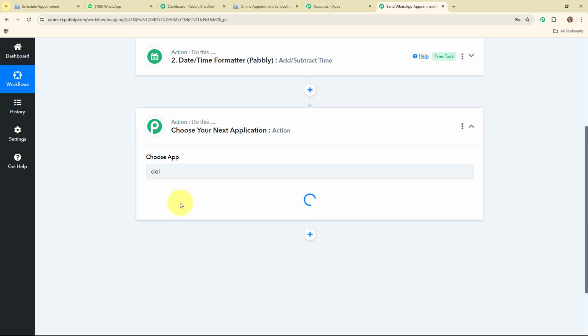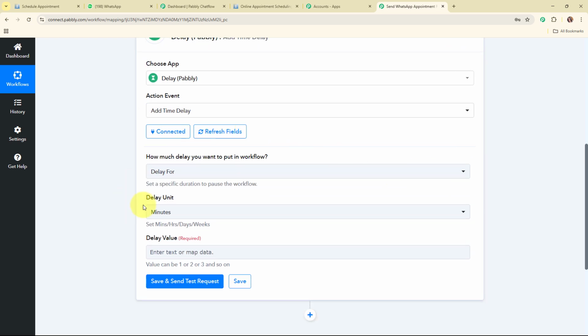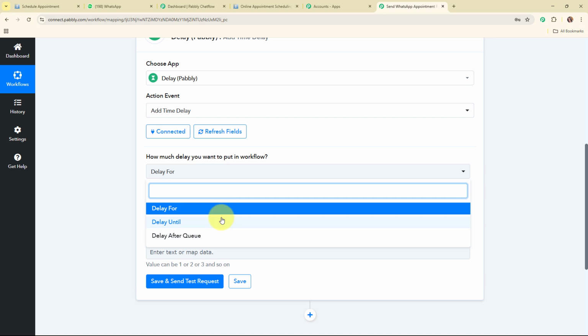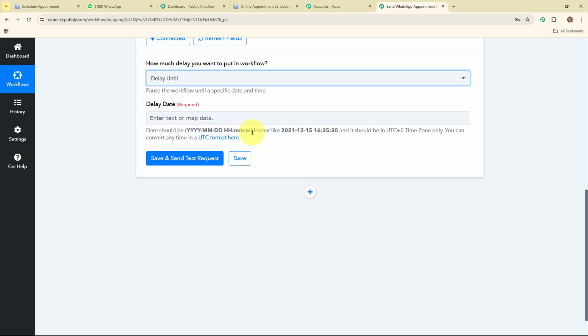Alright, so now I'm going to select my action event as add time delay, and then click on connect. Here you can see it is asking me how much delay you want to put in the workflow. I'm going to select the delay as delay until, but you can select delay for or delay after queue as well. Then it is asking me to enter the delay date. It says the date should be in this particular format only, which means it is going to accept the date only in this format.